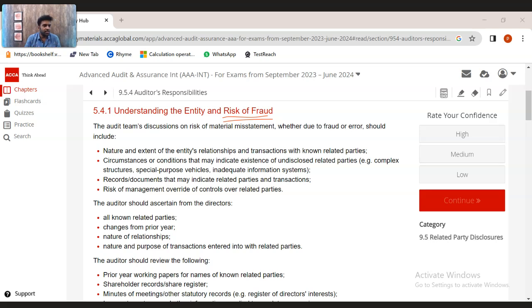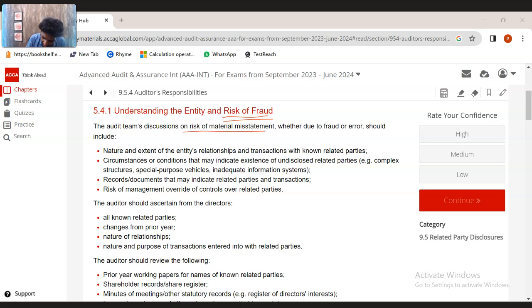For example, if there is a journal entry, how can an auditor understand by looking at the journal entry with whom the transaction has been done? What if it's a transaction that has been done with a related party and the auditor did not identify it? So that could be a big issue.